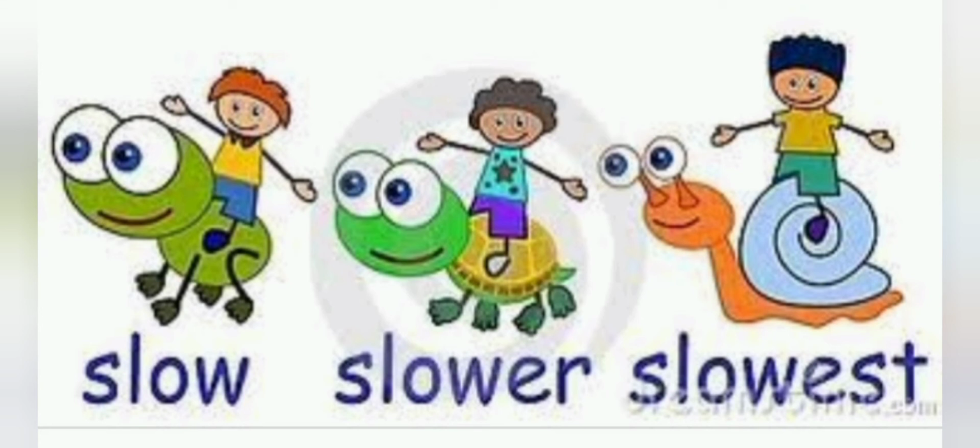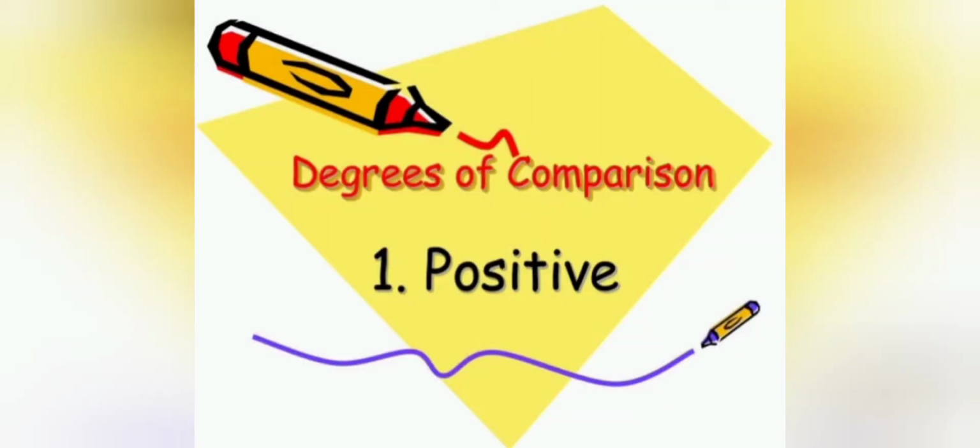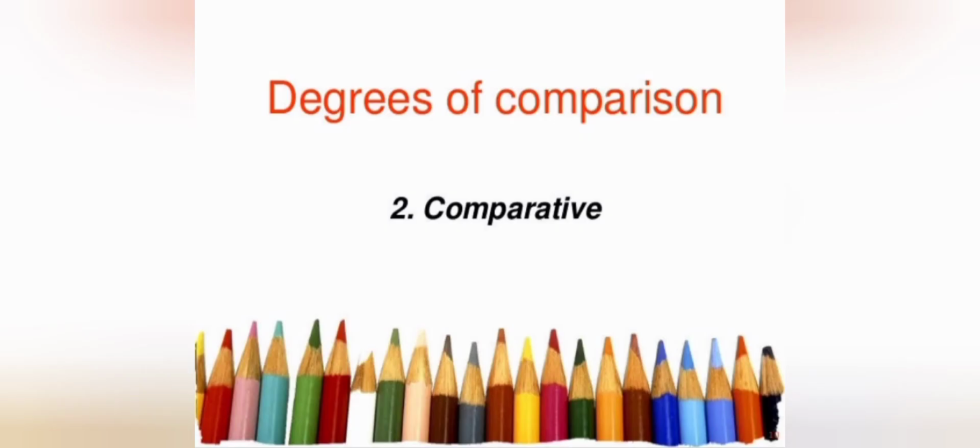So when we are talking about anything simply, that will be positive, next will be comparative, and last will be superlative. The first is the positive degree of comparison, as we have seen in the picture, that is slow. It is the positive degree when we are simply talking about anything. Next is comparative, when we compare anything with the positive.